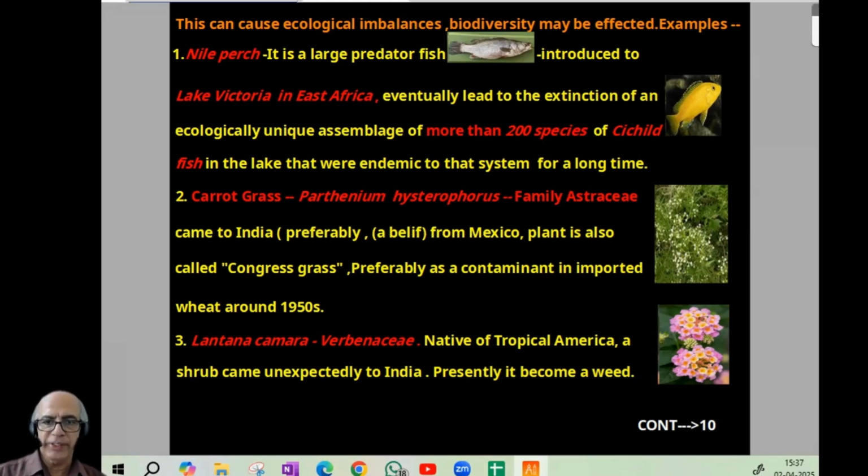Next is carrot grass. Scientifically, it is Parthenium hysterophorus, family Compositae or Asteraceae, which came to India. The belief is it came from Mexico. The plant is also called Congress grass, probably as a contaminant in imported wheat from Mexico around the 1950s. The next plant is Lantana camara, Verbenaceae family, native of tropical America. A shrub that came unexpectedly to India. Presently, it became a weed. Now we can proceed to the next most dangerous weed.